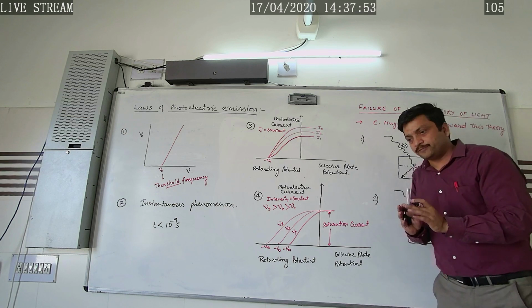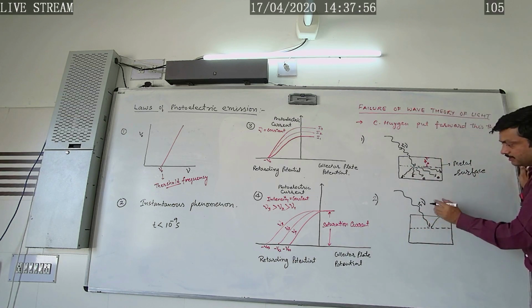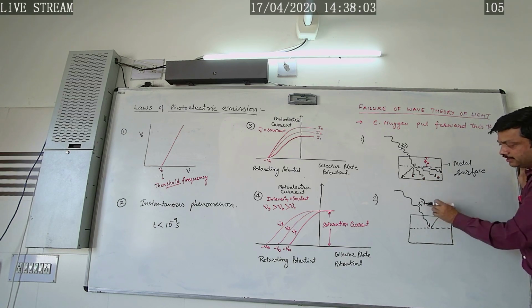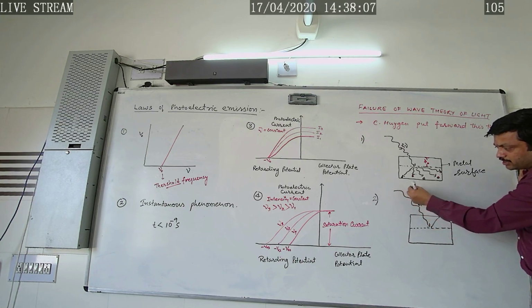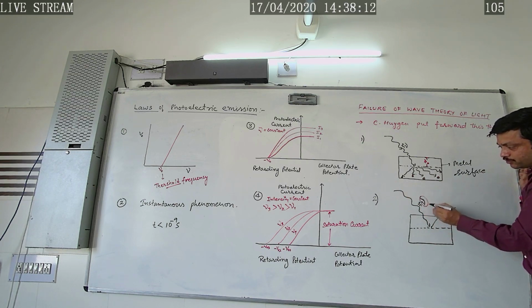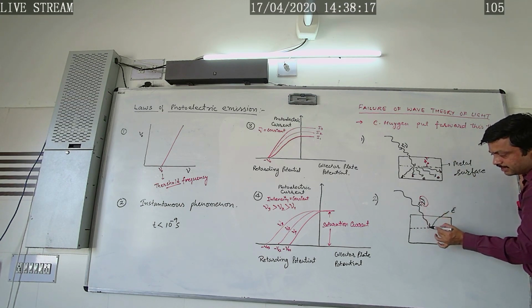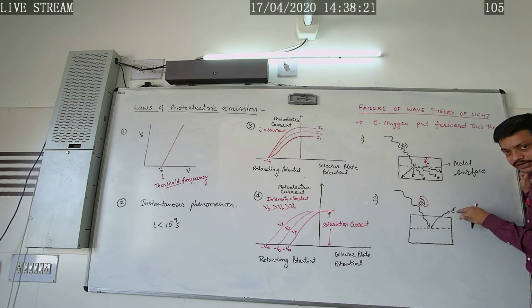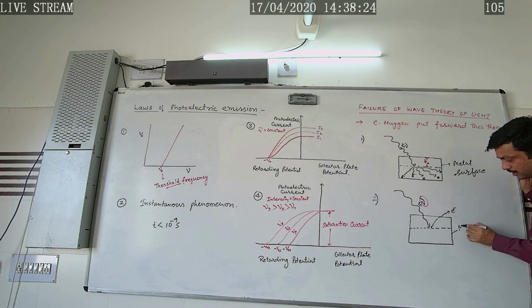in photoelectric emission, the kinetic energy of the emitted photoelectron depends upon the frequency. Once again, whatever the frequency of the incident radiation is, it is capable of showing the photoelectric effect when it falls on the metal surface.